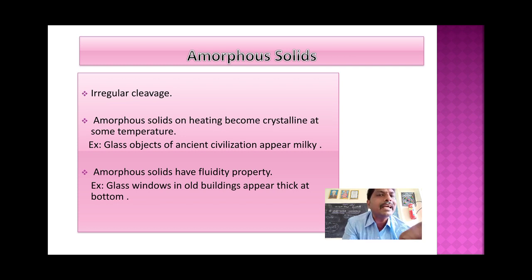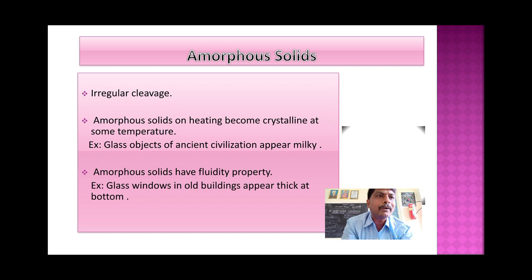What is the answer? Glass is an amorphous solid. Amorphous solids have fluidity property. Understood? What is the question? Glass windows in old buildings appear thick at the bottom. Why? What is the answer? Glass is an amorphous solid, and amorphous solids have fluidity property.